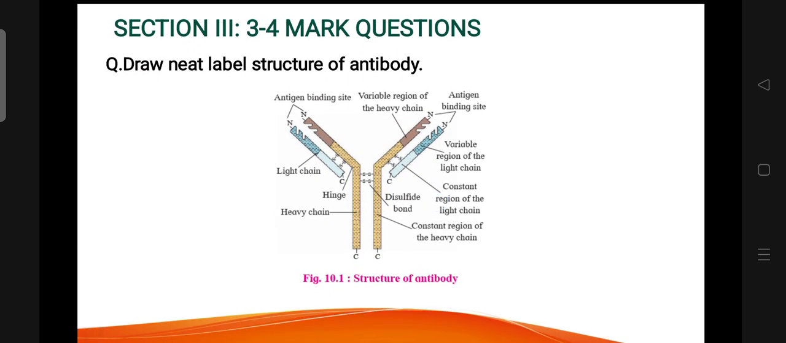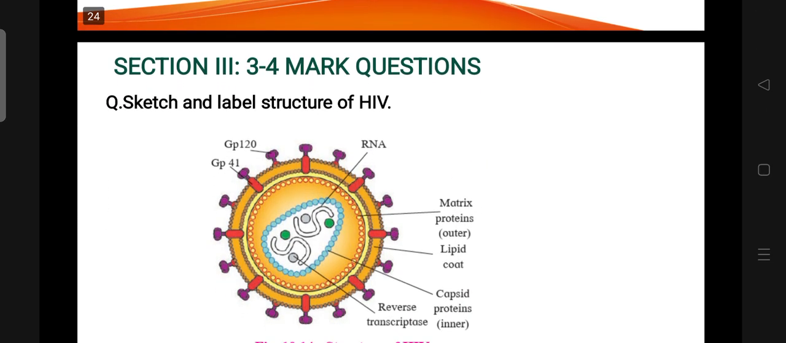So these are the diagrammatic questions. Draw neat labeled structure of antibody. Sketch and label structure of HIV.